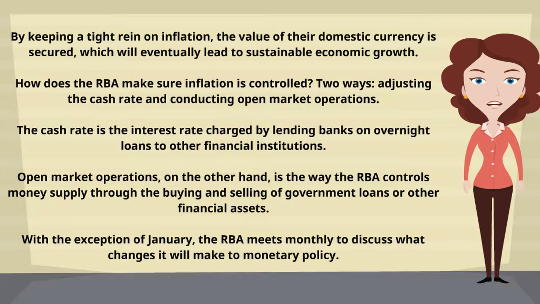How does the RBA make sure inflation is controlled? Two ways: adjusting the cash rate and conducting open market operations. The cash rate is the interest rate charged by lending banks on overnight loans to other financial institutions. Open market operations, on the other hand, is the way the RBA controls money supply through the buying and selling of government loans or other financial assets. With the exception of January, the RBA meets monthly to discuss what changes it will make to monetary policy.